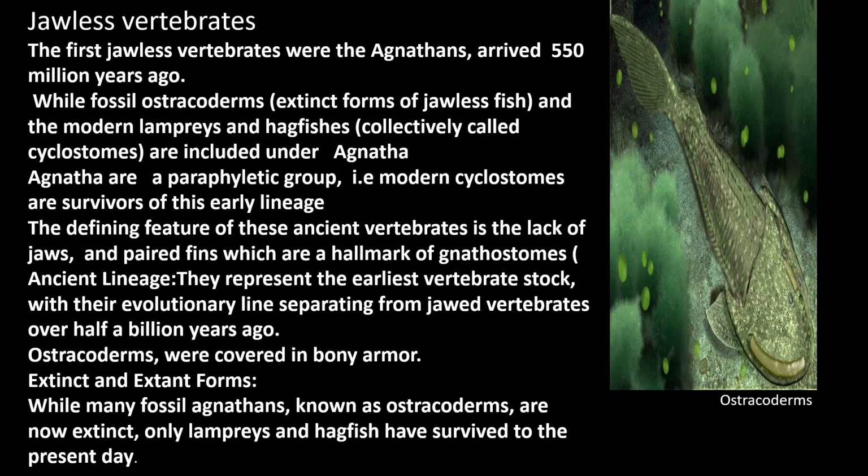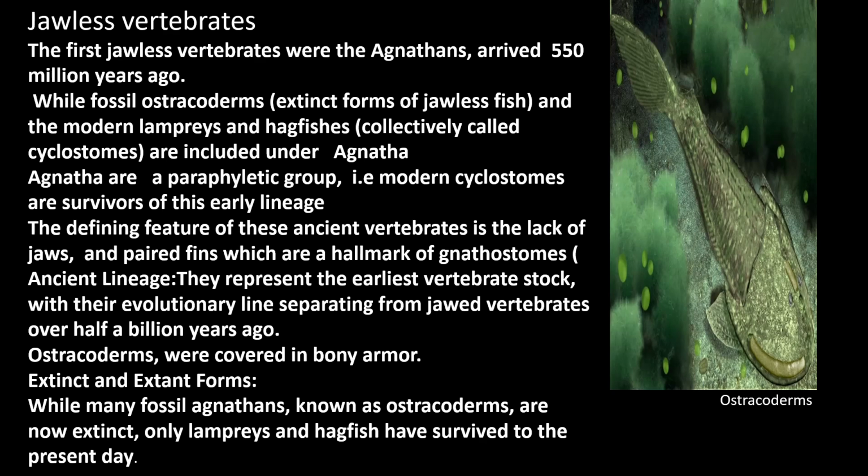Ostracoderm has a special characteristic. Its body has armor or defensive mechanism, but they lack jaws and paired fins. And all these jawless vertebrates are included under Agnatha. These are extinct forms of Agnatha, but modern Agnatha include lamprey and hagfishes.